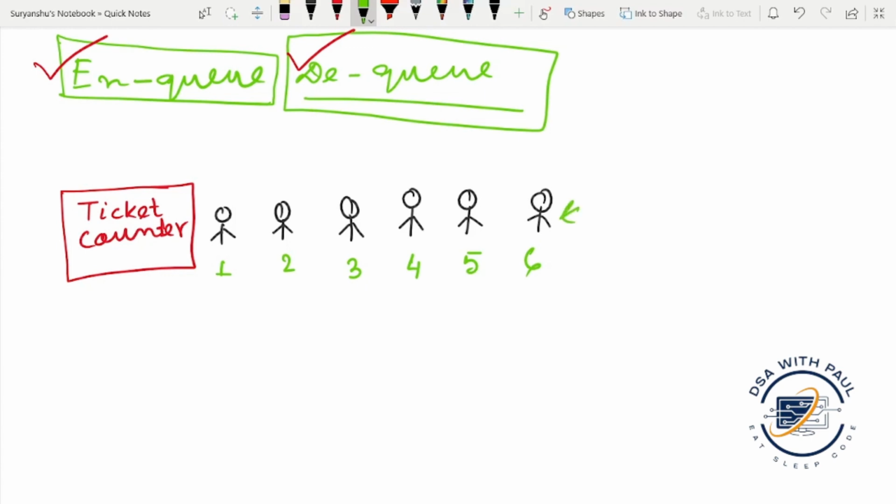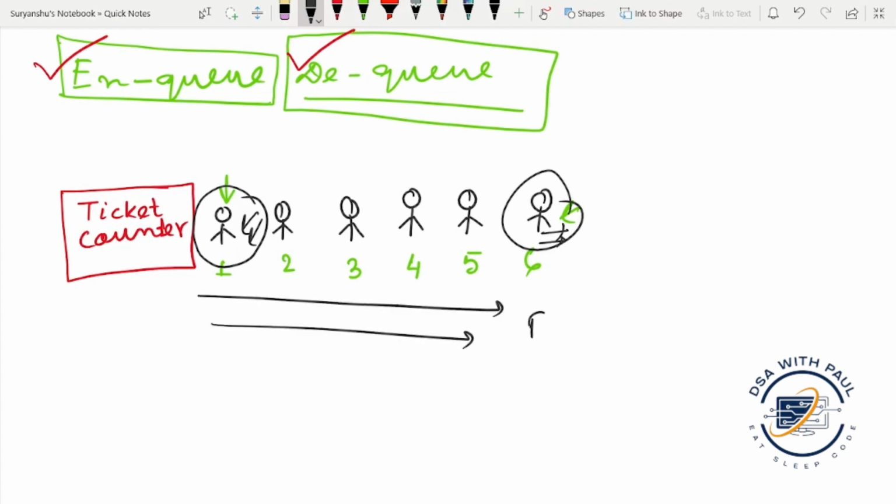This person came last, and this person came first. So in our basic knowledge, the first person will get the ticket first because he came first, and the last person will get the ticket last. So queue maintains this policy, first in, first out.